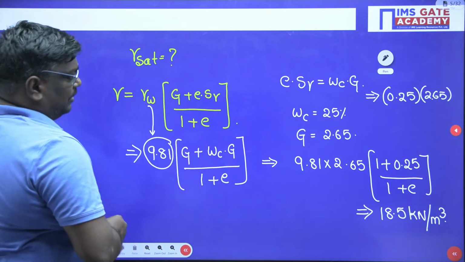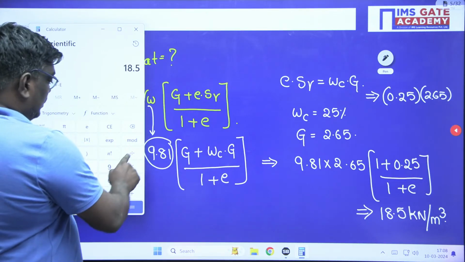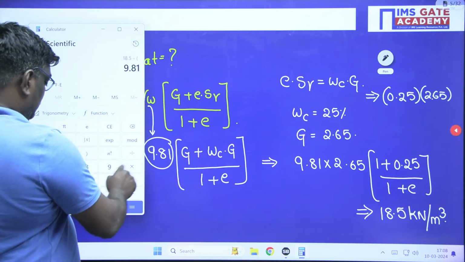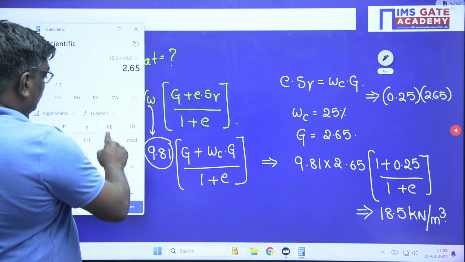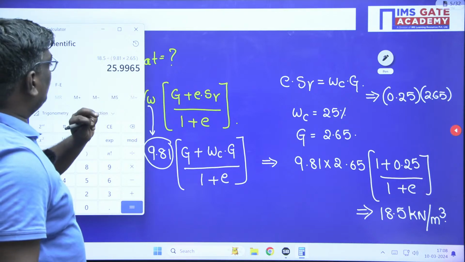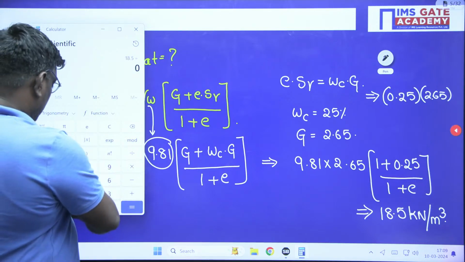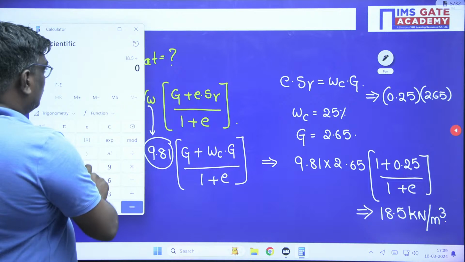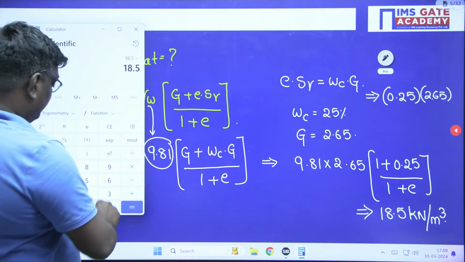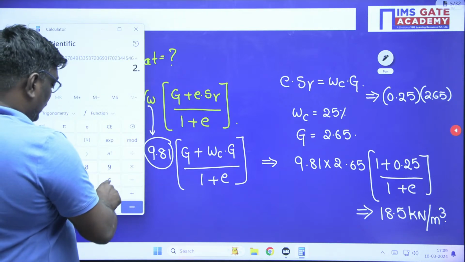We can do it in this way: 18.5 divided by 9.81, divided by 2.65.